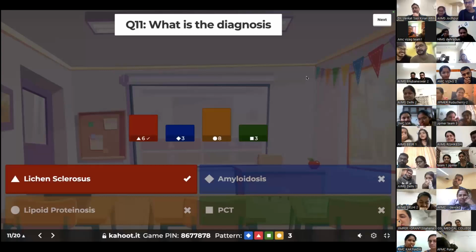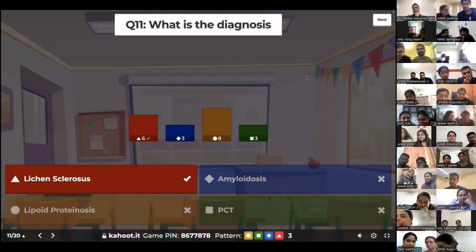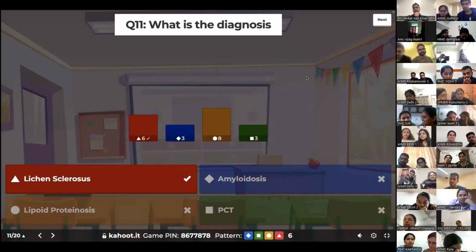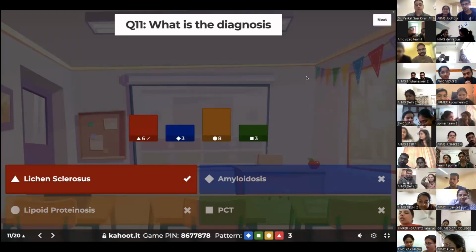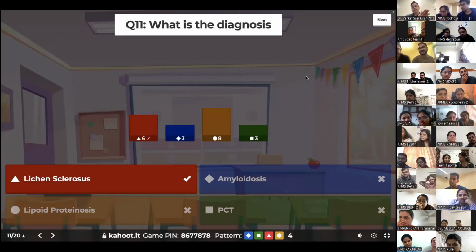In fact, we published this. If you have read my article on lichenoid dermatitis in the journal of dermatopathology, this particular image, I think I've published it, showing an example of basement membrane thickening in lichen sclerosus, which can be pretty awesome. So you can see how thick the basement membrane is. So basement membrane thickening, lichenoid interface change, all can be seen in lichen sclerosus. That's one more example of where you can see basement membrane thickening, along with dermatomyositis and DLE. Okay, so these are entities where you see basement membrane thickening.